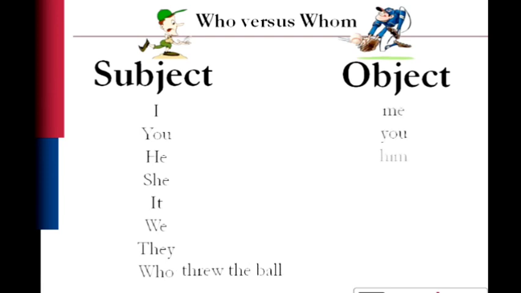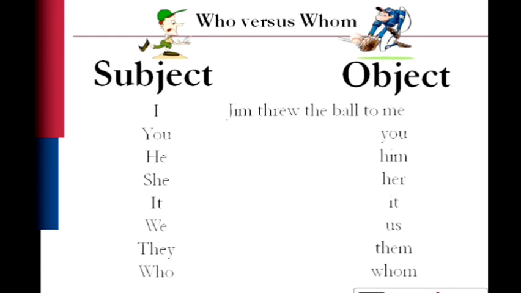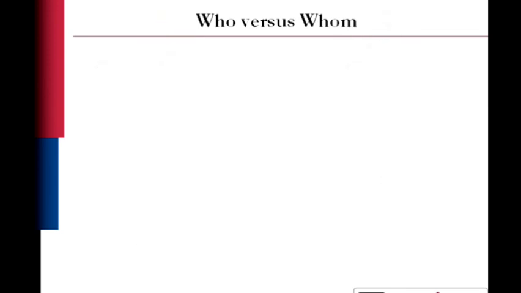Those are all subject pronouns. The object pronouns, me, you, him, her, it, us, them, and whom, are the ones who are receiving the action. So, for example, in the sentence, Jim threw the ball to me, to him, to us, to them, and to whom. So the object pronouns are receiving the action. So that's the difference between a subject pronoun and an object pronoun.